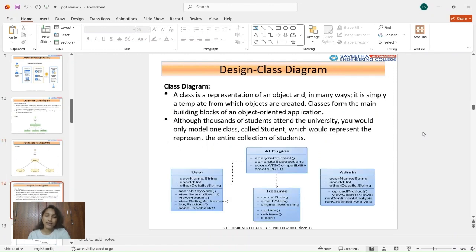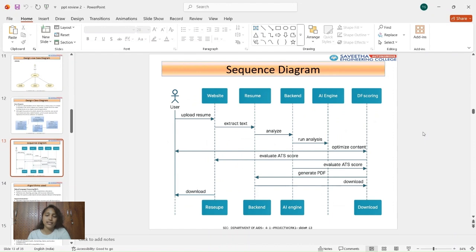And this is a class diagram. This class diagram represents the structure of the system. It shows the main classes such as user, resume, AI engine, and PDF generator. This is a sequence diagram. This sequence diagram explains how data flows between the user, frontend, backend, and then the AI engine.